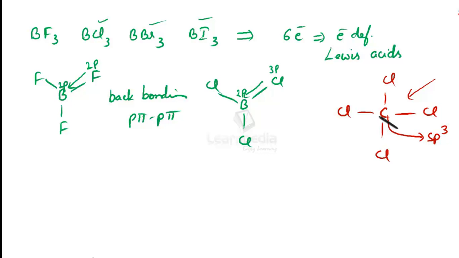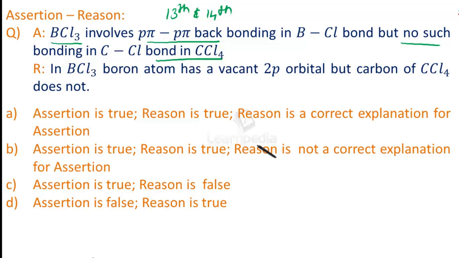The main reason is there is no vacant orbital in the case of carbon, even though there are filled orbitals with chlorine. So the second part of the statement is also correct. No such back bonding is there in the case of the carbon-chlorine bond in CCl4.